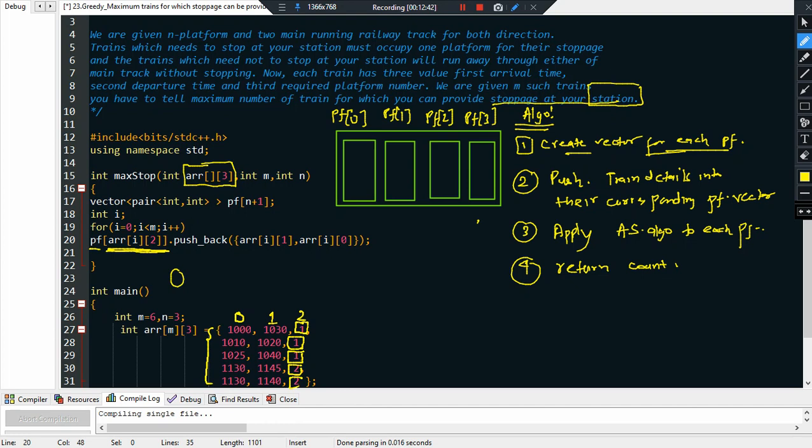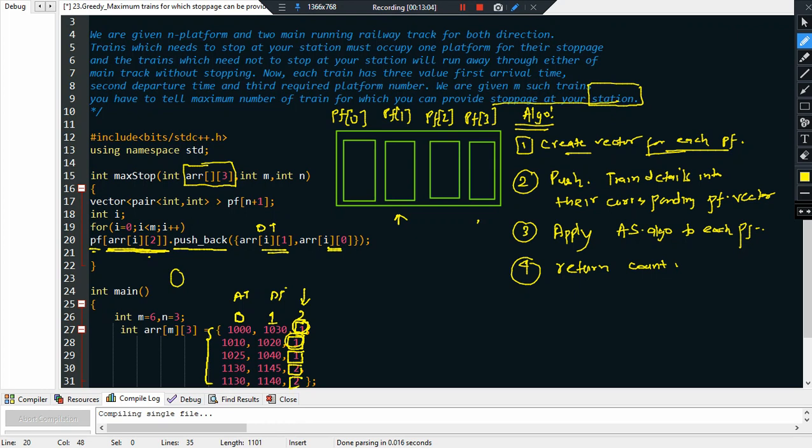You see, array of i means a particular row, and column 2 means this one. This is nothing but the platform number. And when I say pf of 1, it is indicating that it is trying to refer to platform number 1 here in the vector. And we are going to push into that the departure time first, i comma 1, because departure time has index 1 and arrival time has index 0.